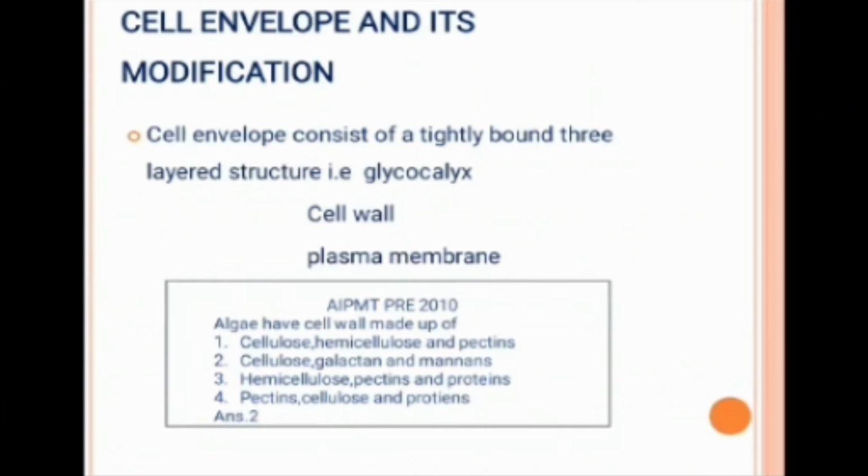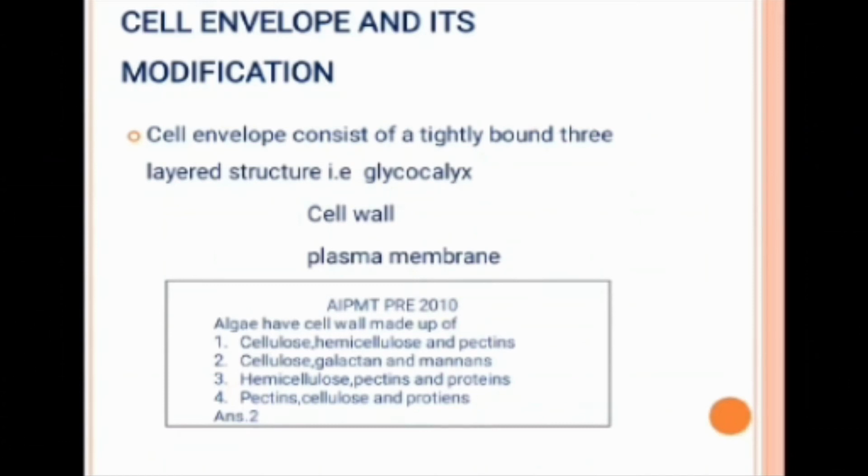Okay, now we'll learn about the cell envelope and its modification. Actually, it consists of a tightly bound three-layer structure: glycocalyx, cell wall, and plasma membrane. Although it is a tightly bound three-layered structure, it acts as a single unit. The cell envelope protects the interior of the cell from the external environment, from the surrounding. So there are three tightly bound layers: glycocalyx, cell wall and plasma membrane. These three together act as a unit.